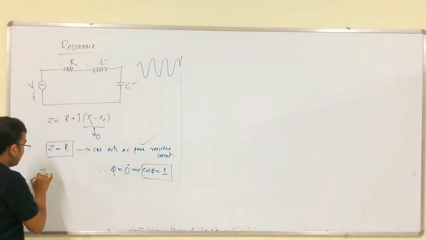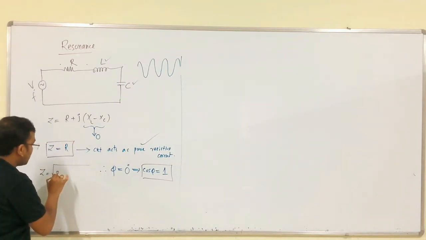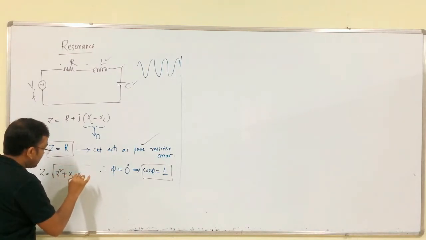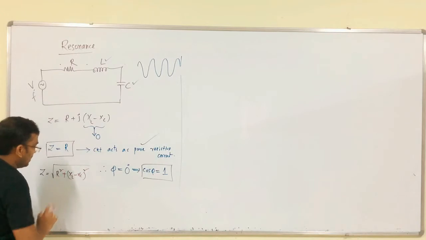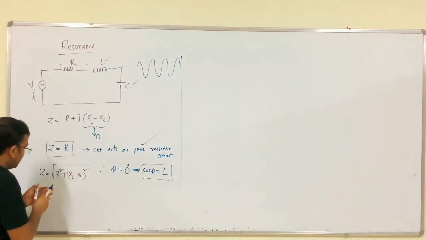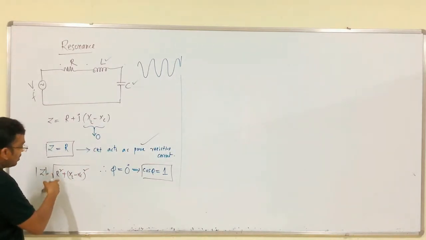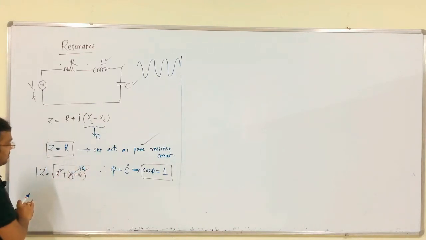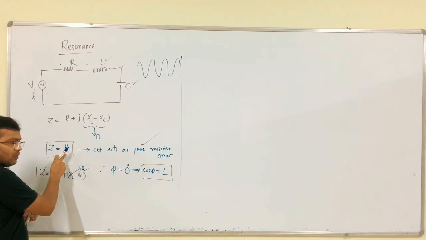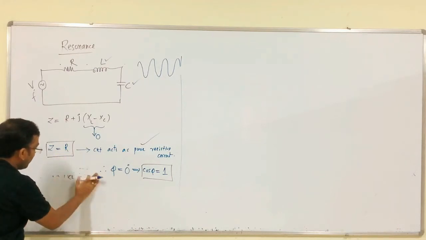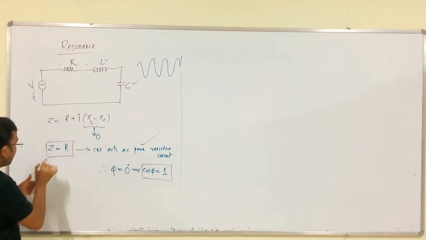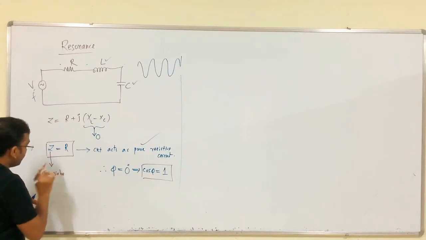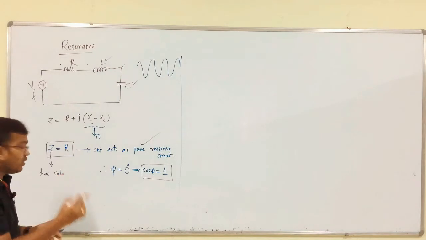If, for example, Z is equal to the square root of R square plus (XL minus XC) whole square, and XL is more than XC, the value of this total magnitude is more than this, right. Here this term is 0, so obviously this value should be low compared to the whole value. So, here the impedance value is very low. So, what about the current?